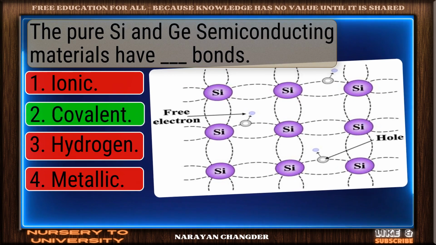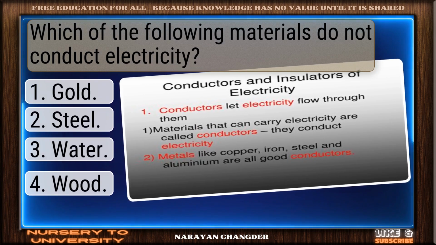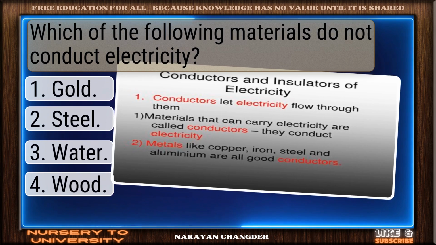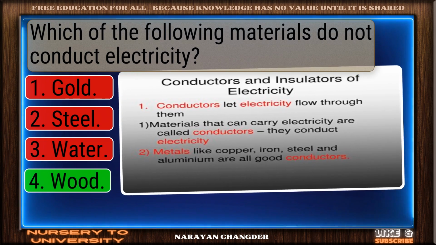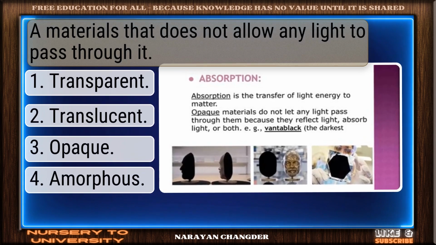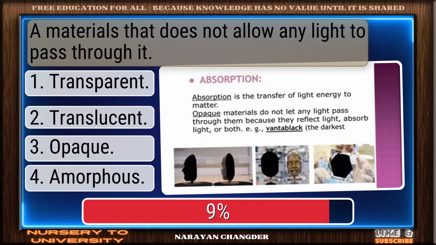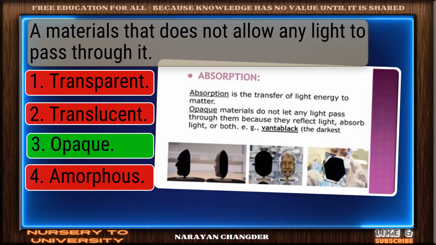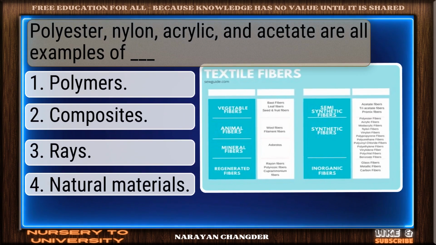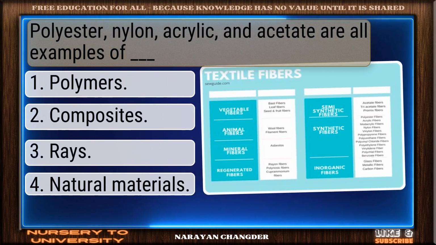Excellent reasoning, covalent. Which of the following materials do not conduct electricity? Well-articulated, wood. A material that does not allow any light to pass through it. Confident and correct, opaque. Polyester, nylon, acrylic, and acetate are all examples of dash.